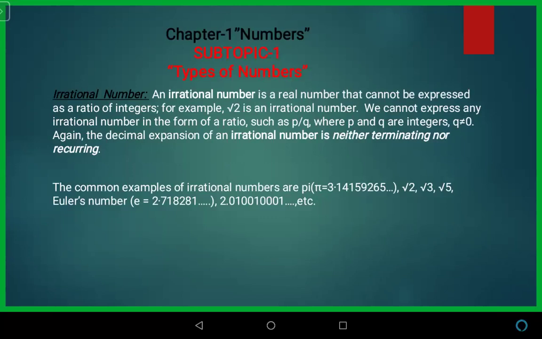So this is known as irrational numbers. I hope you understand. We have some examples as well. Pi. The value of pi is 3.14159 and so on. So pi is known as an irrational number. Roots whose value is not a perfect square, root 2, root 3, root 5, these all are known as irrational numbers. Euler's number, denoted by e, has the value 2.718282 and so on. This is known as an irrational number. The number which cannot be expressed in fraction form is known as an irrational number. So remember that. I hope you are clear with this topic.